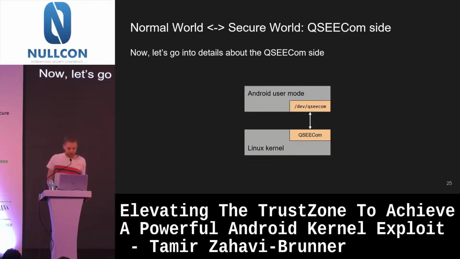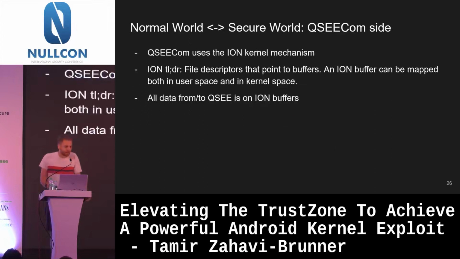Of course, I said it uses the QCCom kernel module. And for this, it uses a Linux kernel mechanism that is called ION. If you read some Android kernel public research, at least about Android kernel exploits, you might have noticed that ION buffers appear a lot in these exploits. And there are some complications of what it is. I'll narrow it down to only the parts relevant to the talk, which is basically a buffer that a user mode process can ask the kernel to allocate, and it receives back some file descriptor that it can then map into its own memory space to read and write data to that buffer.